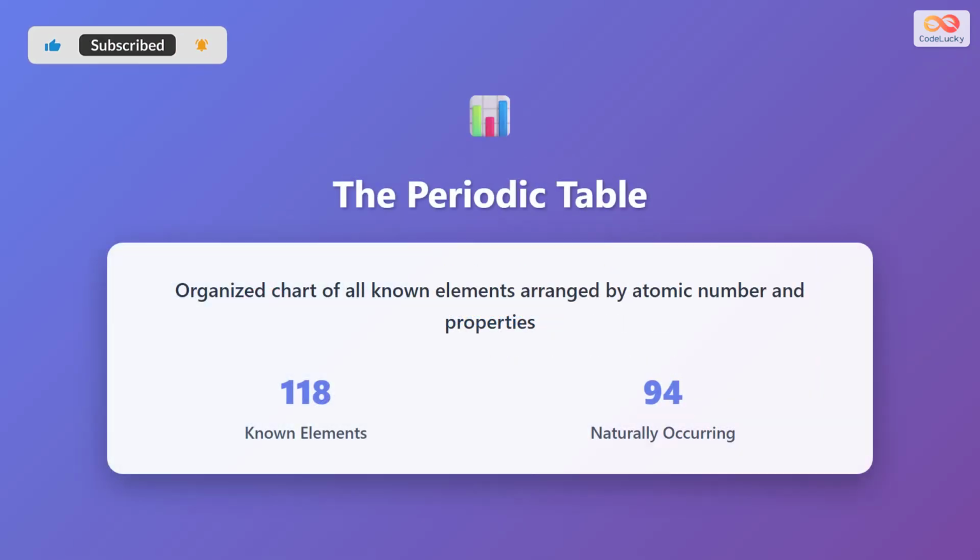All known elements are organized in the periodic table, which is an organized chart that arranges elements by their atomic number and similar properties. Currently, there are 118 known elements. Of these, 94 occur naturally on Earth, while the rest have been created artificially in laboratories. The periodic table is one of the most important tools in chemistry because it helps us predict how elements will behave and interact.